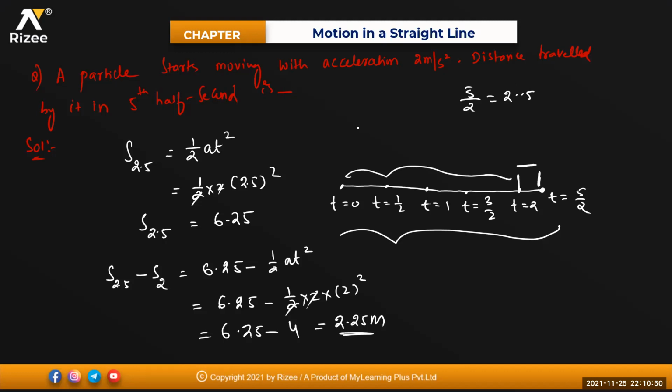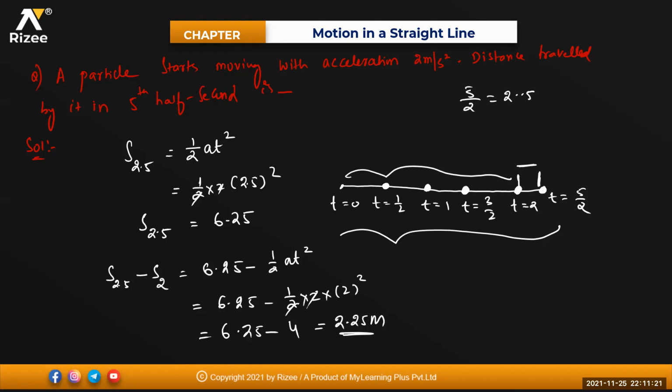Sir, explain once again. Okay. See, the particle starts moving with an acceleration of 2 meters per second squared. It is asking for the distance traveled in the fifth half second. Fifth half second means I'm starting at t equals 0. Then in half a second I have come to here. Then the next half second, half plus half is 1, I have come to this position. Then 1 plus 1/2, 3/2, I have come to this position. 3/2 plus 1/2, I have come to this position. This is 2 seconds. Then 2 plus 1/2 equals 5/2.